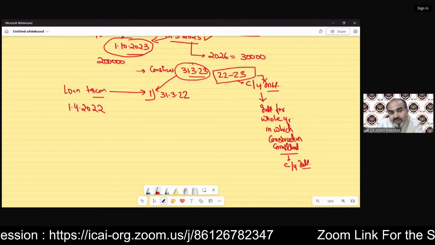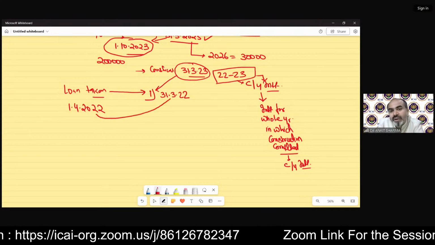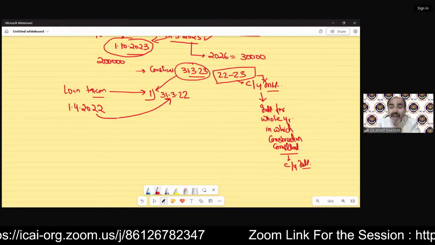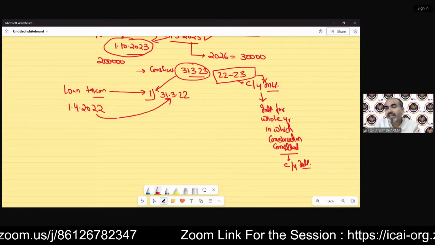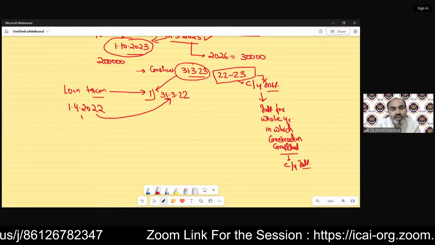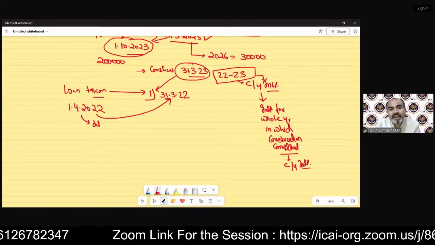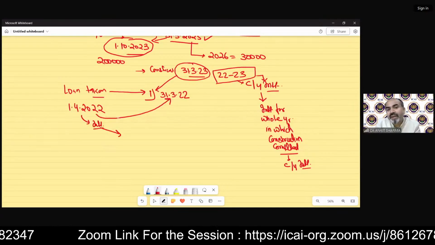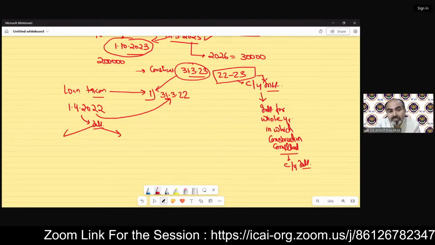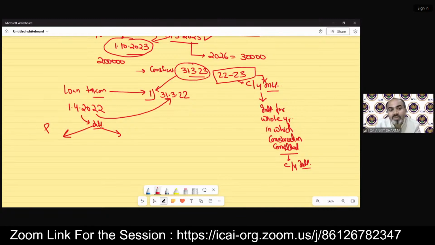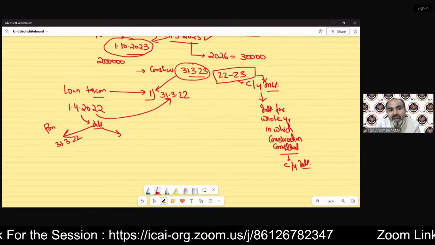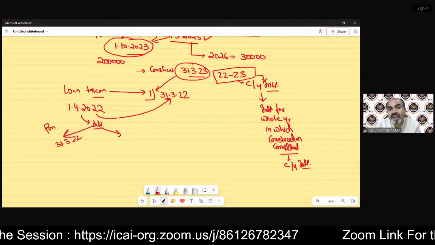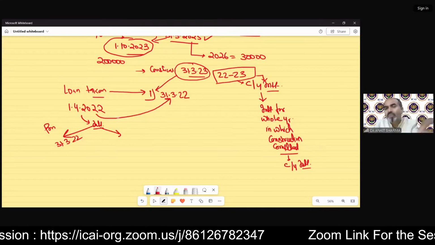Now you can see 1st April 22 was the loan taken date, but the end date is before the loan taken. So practically there will be no interest, because interest can only start from this date to any other date. But this date is not preceding, this is prior to this date. So 31st March 22 is prior to 1st April 22. So we cannot calculate any, you try to calculate it.